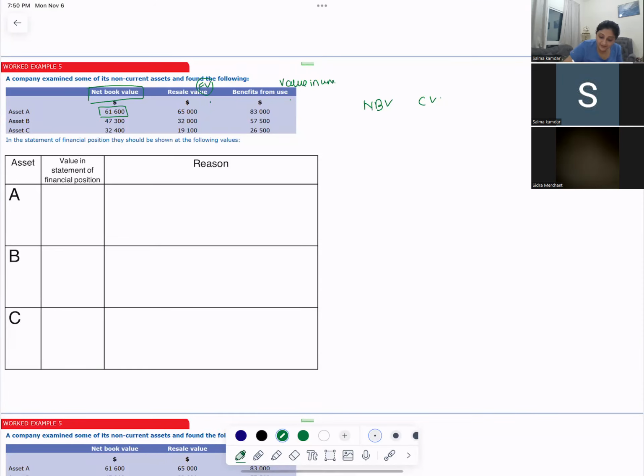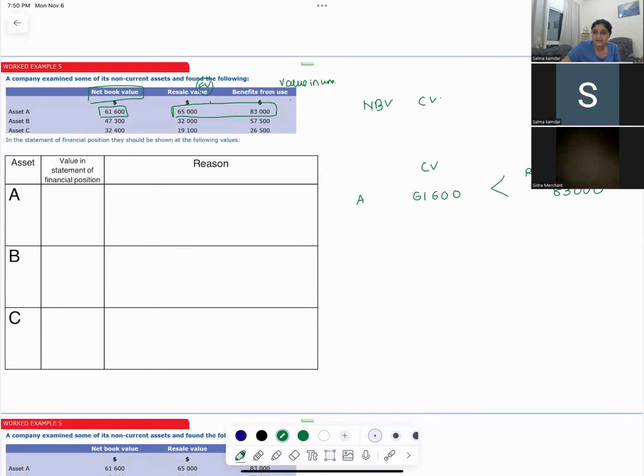So for vehicle A, your net book value is 61,600 and your recoverable amount is what? 65,000. No, it will be the higher of these two. Oh, sorry, higher, not lower. 83,000. So the recoverable amount is the higher of fair value or value in use, 83,000. Tell me, your carrying value is more than the recoverable amount or it is less? The carrying value is less.